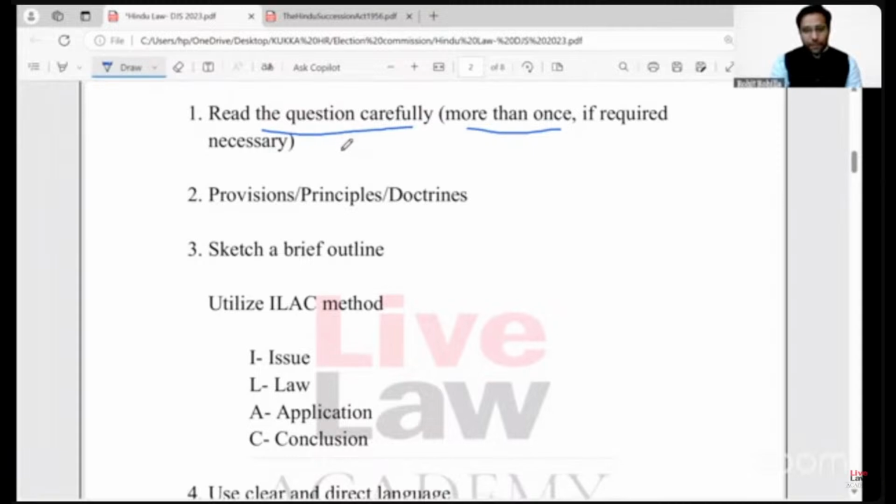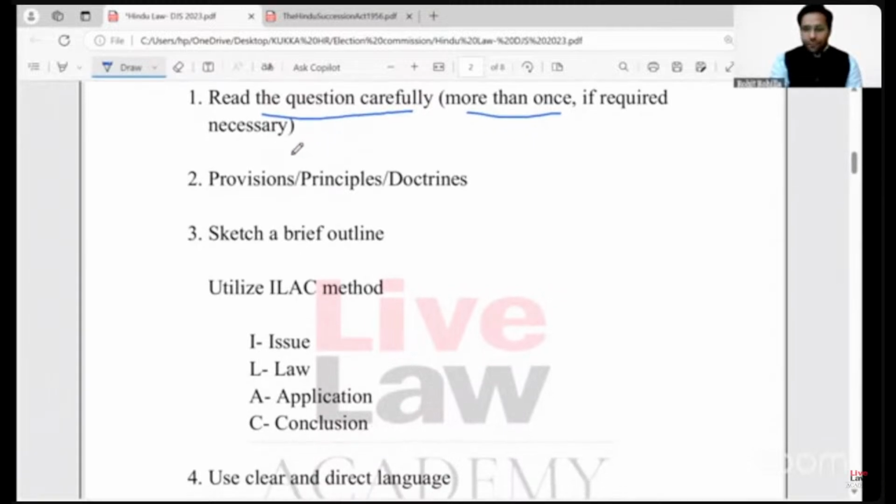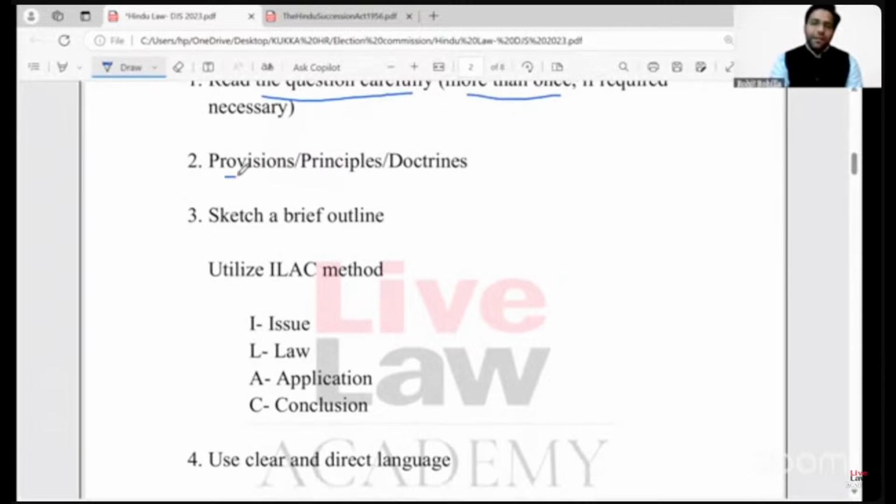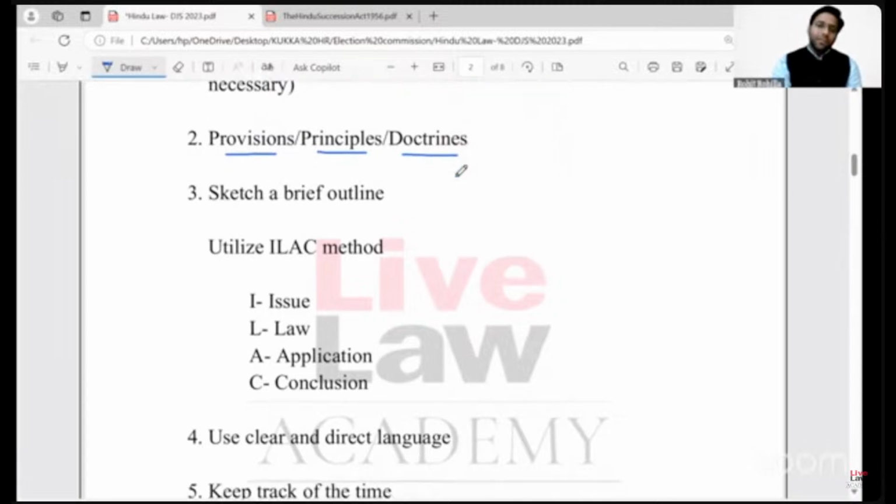Read it very carefully. Next, after reading the question, you should identify the provisions, principles or doctrines that are applicable to the given situation. Once you determine which provision is relevant, which principle is applicable, which doctrine should be highlighted in this particular situation, right?